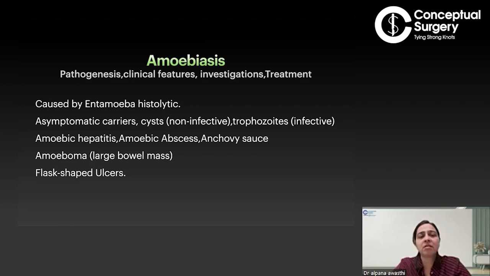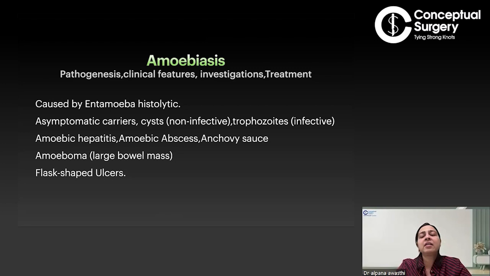Then, some of the major conditions caused by amoebiasis. Amoebic hepatitis: as I told you, through the portal circulation, the trophozoites can affect the liver. Mostly they affect the right lobe of the liver because there is a direct communication from the portal to the superior mesenteric circulation, which goes to the liver. Over there, they cause hepatocyte necrosis, an ischemic necrosis.